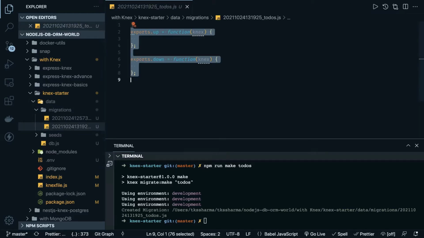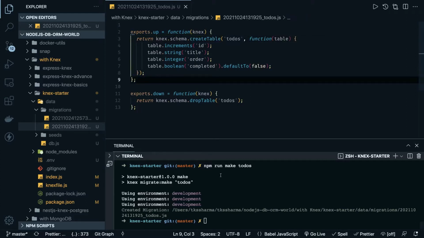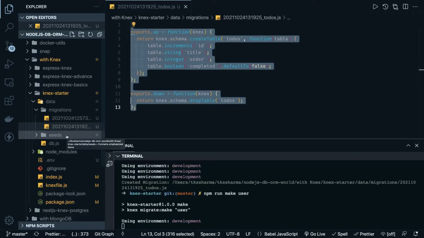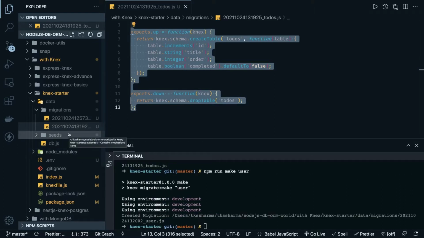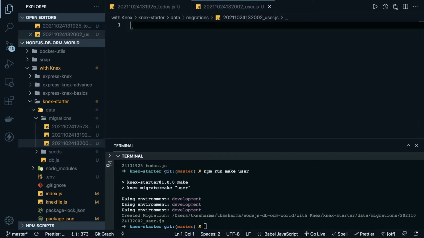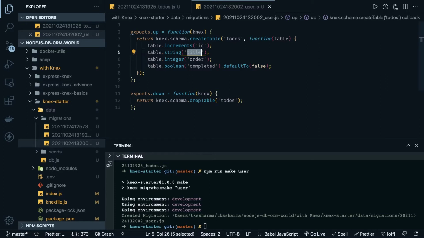So I can simply put the definition of the table, what it is going to have. To-dos is the table. So all the migrations look the same. If you want to create a user migration, then you copy this and paste the content in the user migration which was just recently created. What you need is the ID incremented, the name, the email.